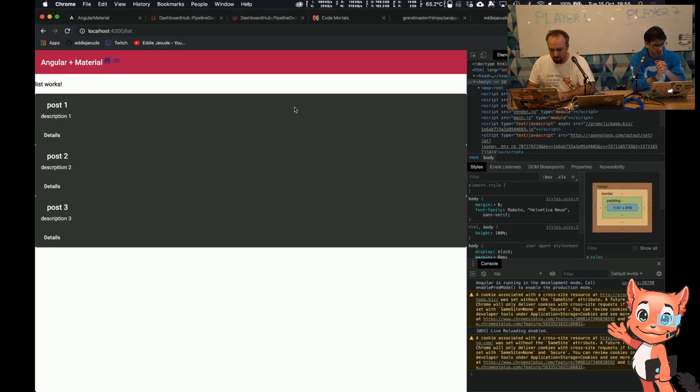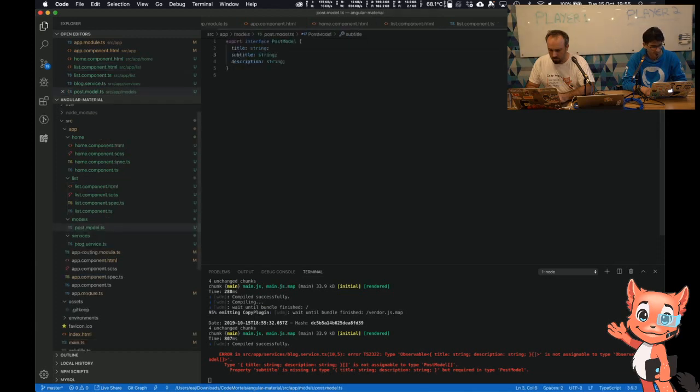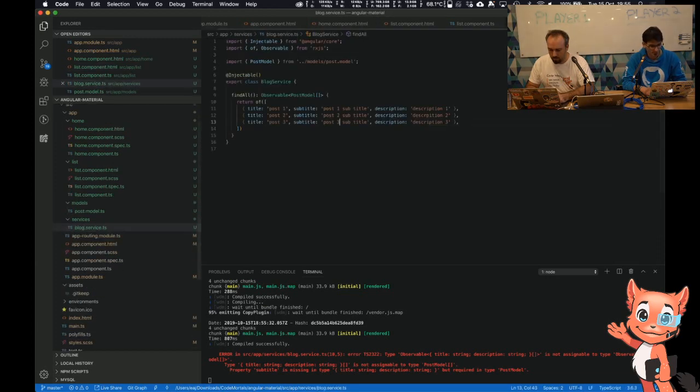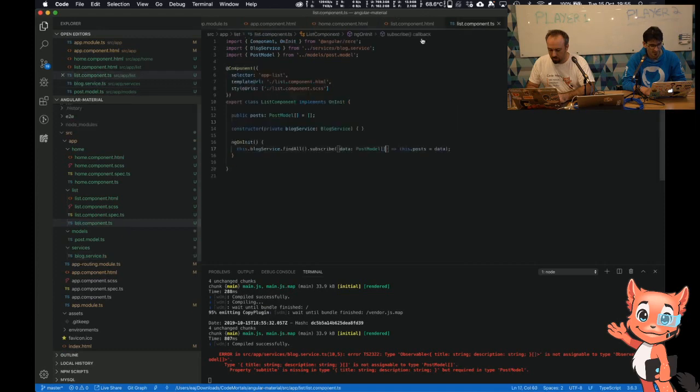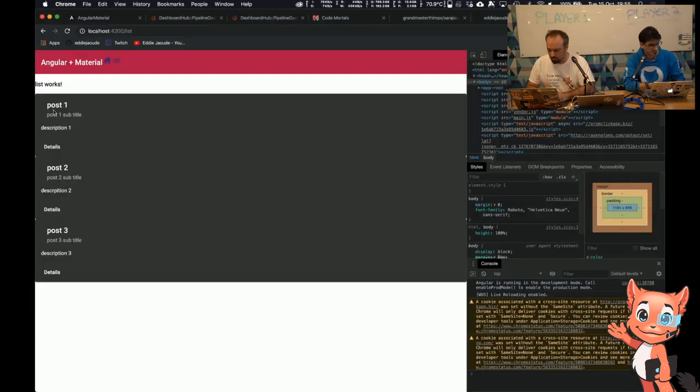It doesn't work. Subtitle, I spelled it right, didn't I? It would tell me if it's wrong actually. I did save multiple times, so I probably busted it. Let me just do another save again. Let it rebuild. Yes, you can see the error down in the console. I fixed it now. There you go, so you can see post 1, subtitle, post 2, so it is all dynamic coming through.